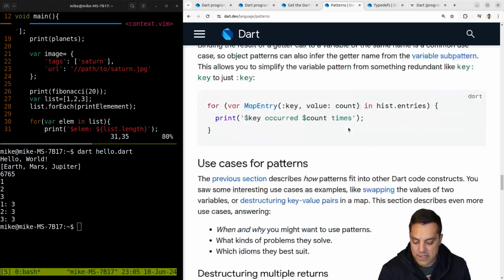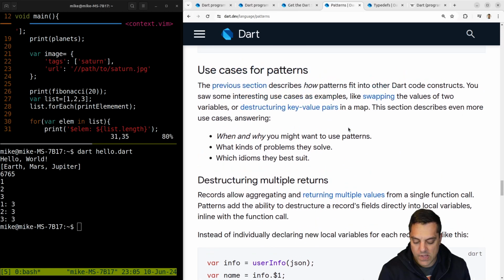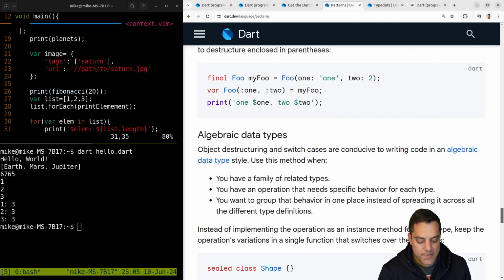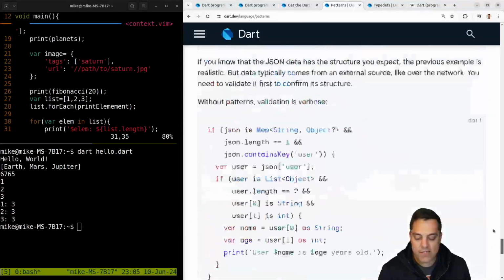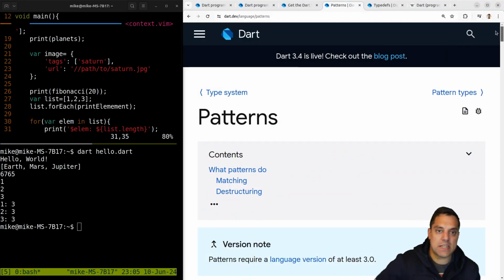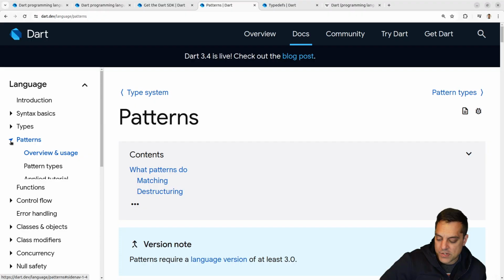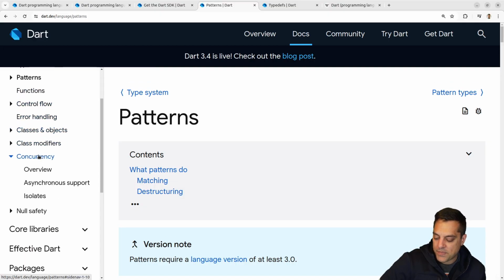That's great. Okay, when and why you might use patterns. This is really great documentation. I haven't said that yet. I mentioned it was pretty easy to get into Dart here, which has been great, right? We've been able to just do the terminal here. But the documentation for this language has been fantastic, so that's been great.